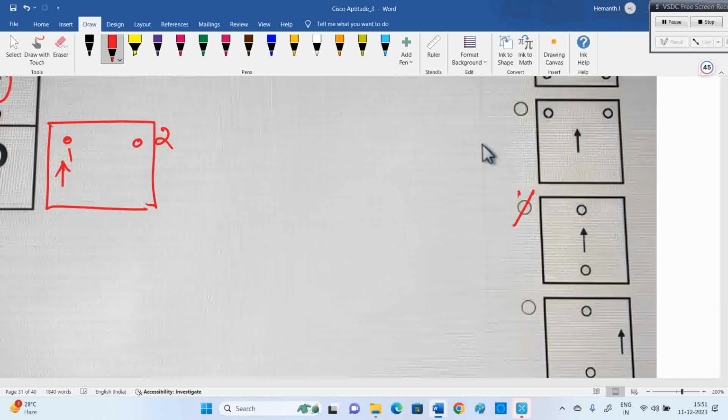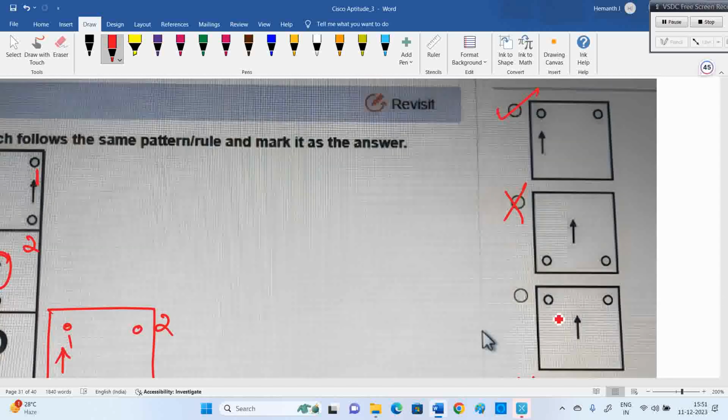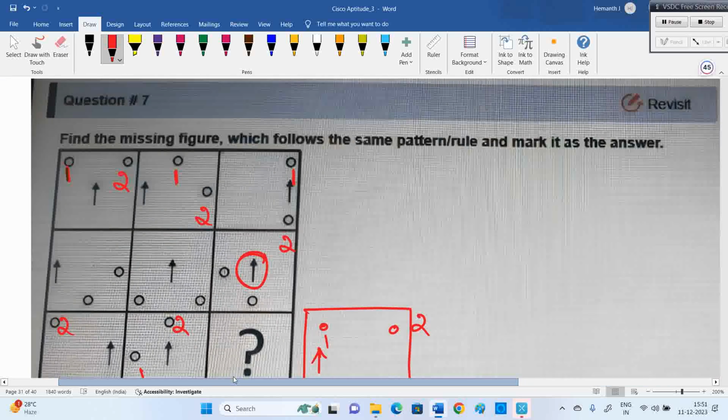This is also wrong. This is also wrong. But we have a dilemma in this one also. Some people may have a doubt. Because of the second row, there is a dilemma coming, because in the second row they kept that middle one as it is, twice. In the middle position they kept it as it is, twice.